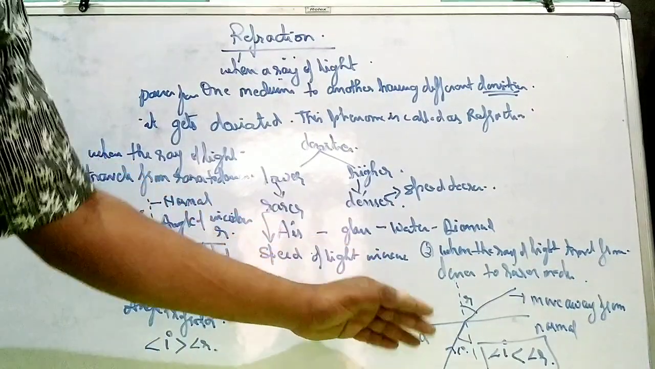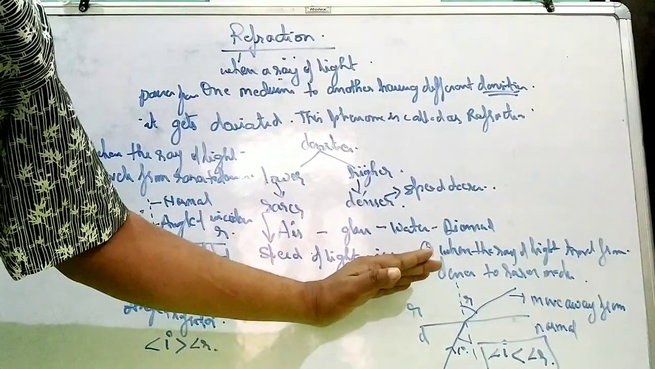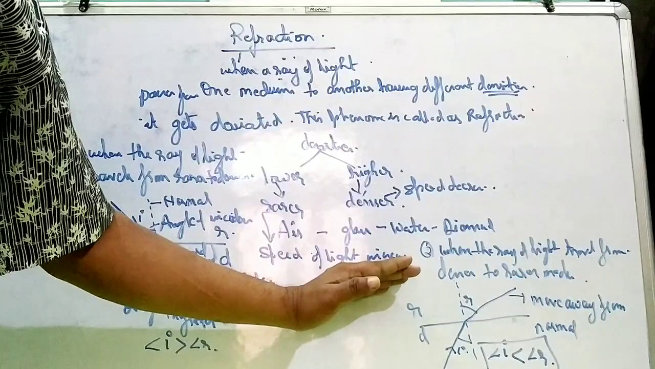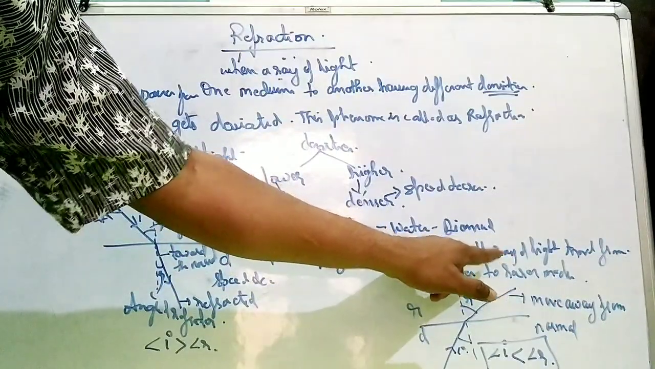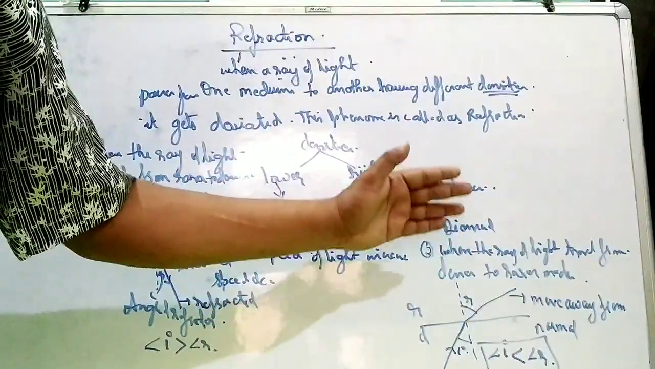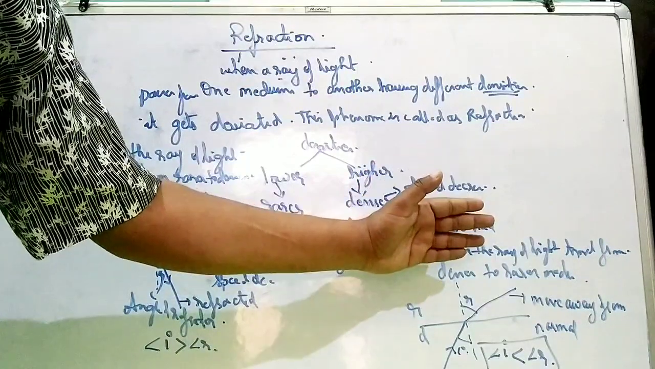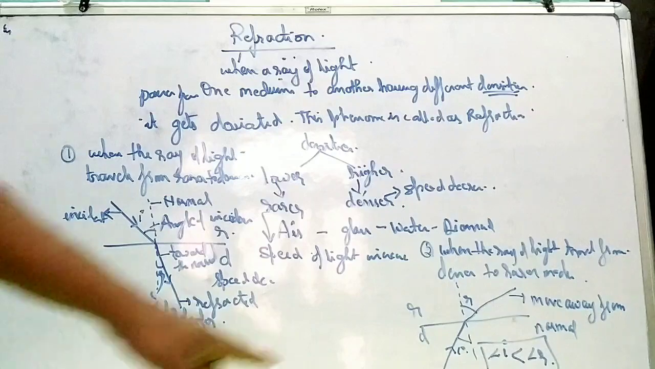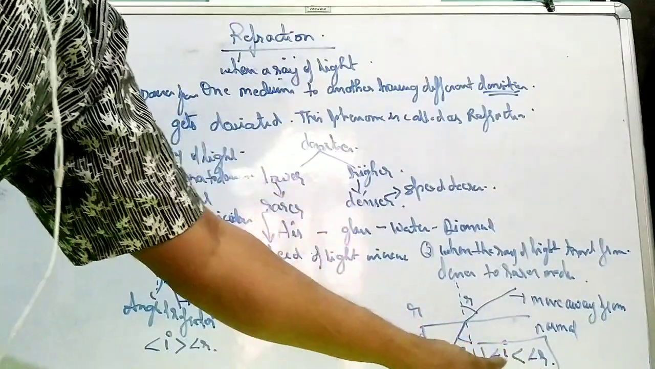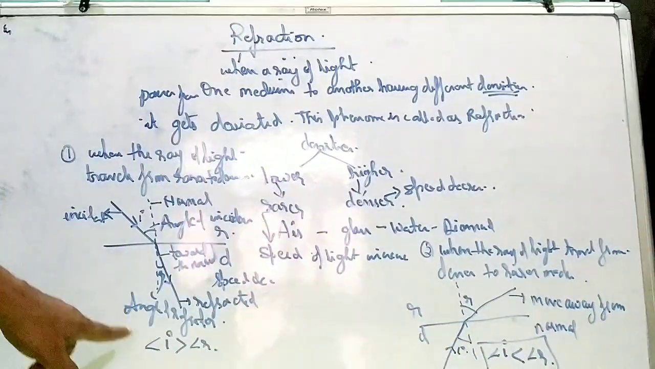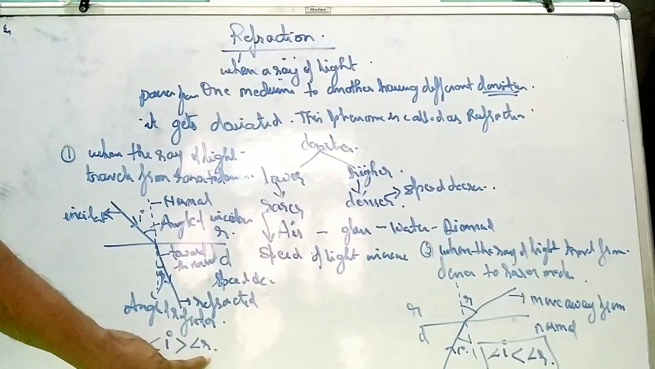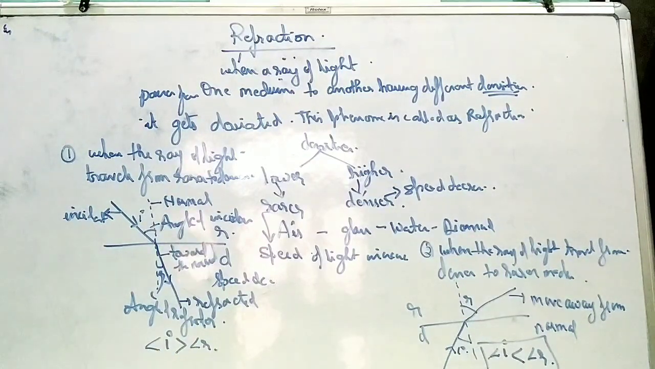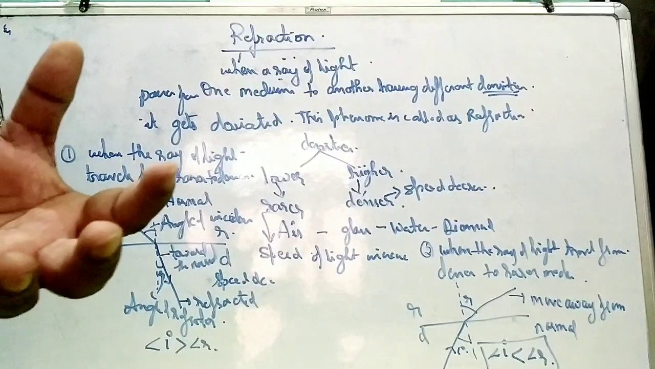In the second case, when the ray of light is traveling from denser to rarer medium, what will happen? Because it is moving in a rarer medium where the density is lower, the speed will increase. When the speed increases, it will move away from the normal. In this case the angle of refraction is greater than the angle of incidence, and in the other case the angle of incidence is greater than the angle of refraction. There are two laws of refraction.